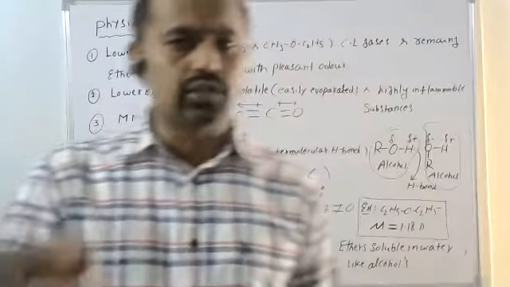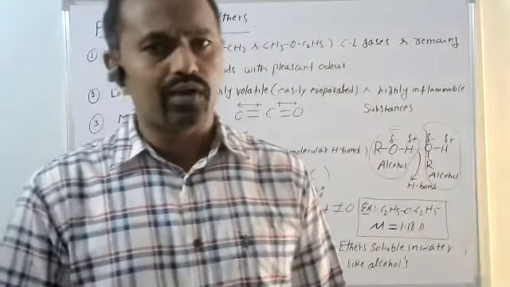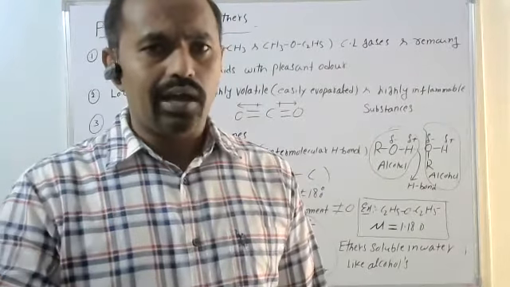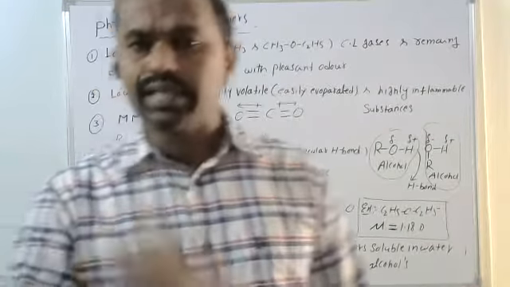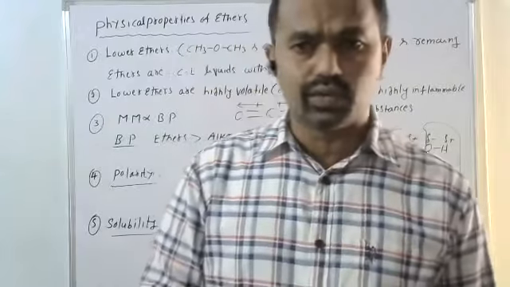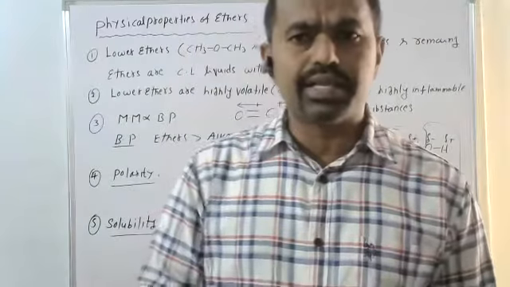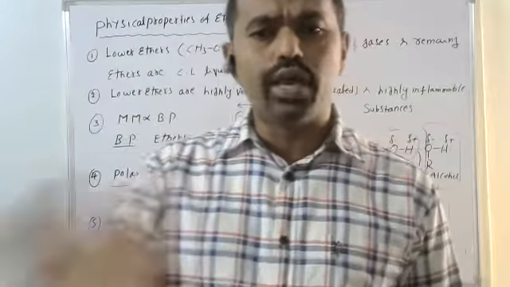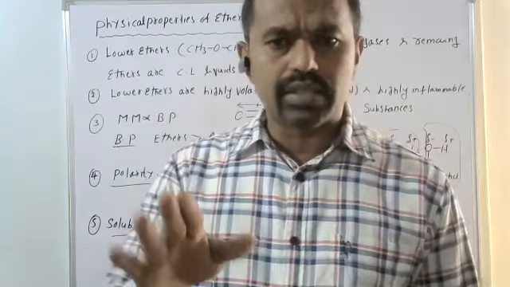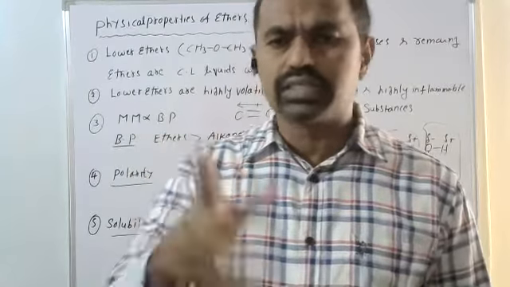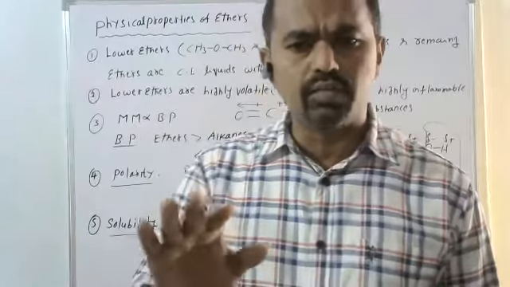Why do ethers show low boiling points compared to alcohols? Between alcohols, intermolecular hydrogen bonding is possible, but ether does not form intermolecular hydrogen bonds. Because of that reason, ethers have lower boiling points than alcohols, but solubility wise almost the same.